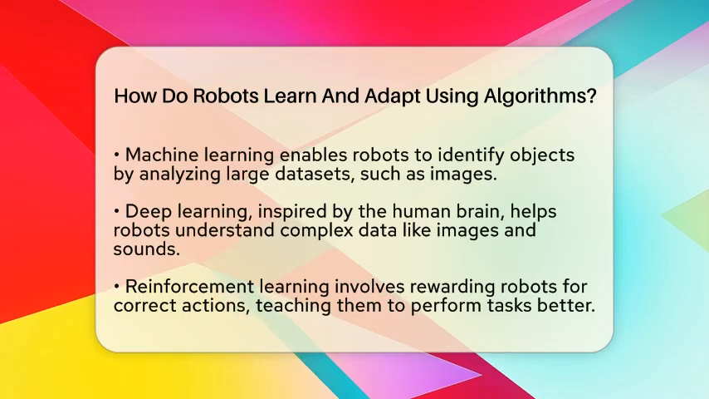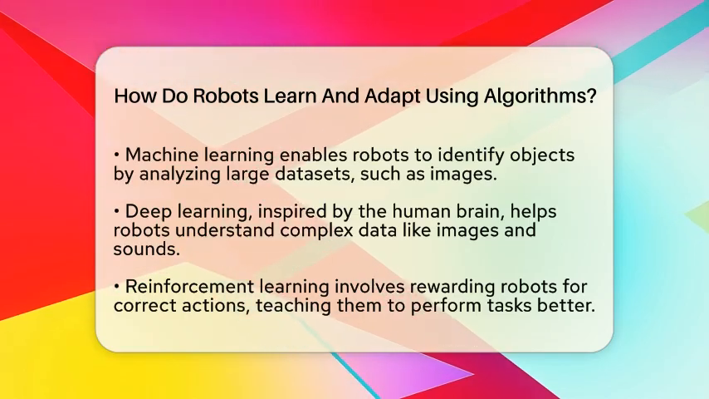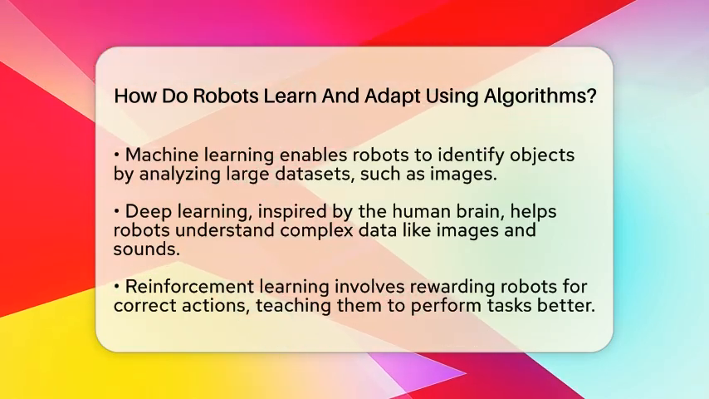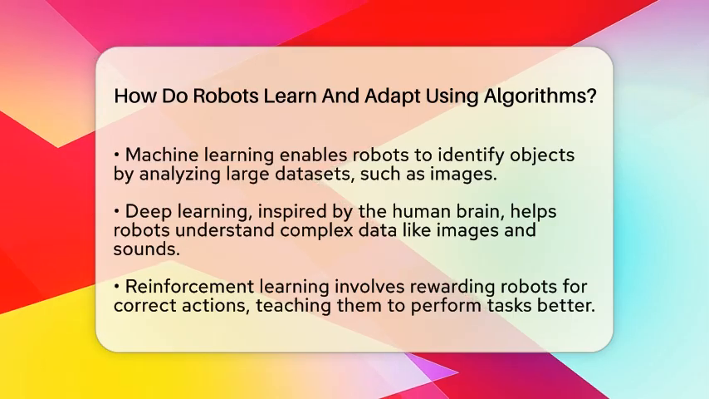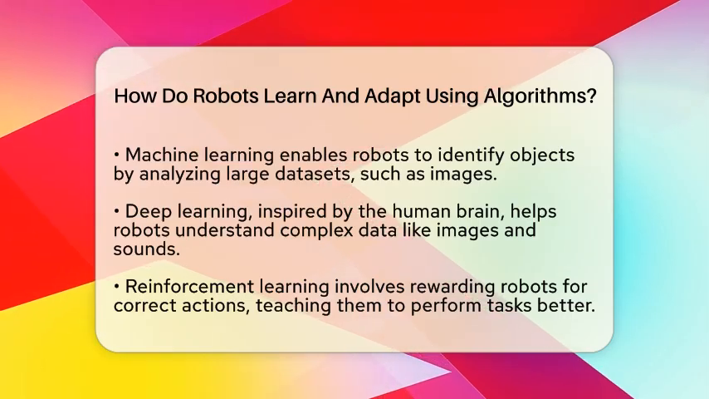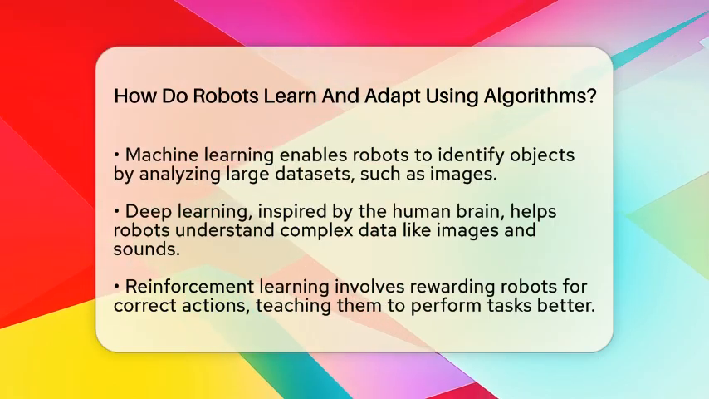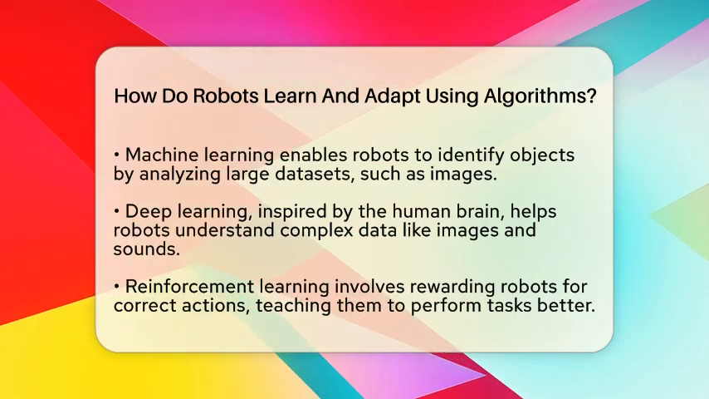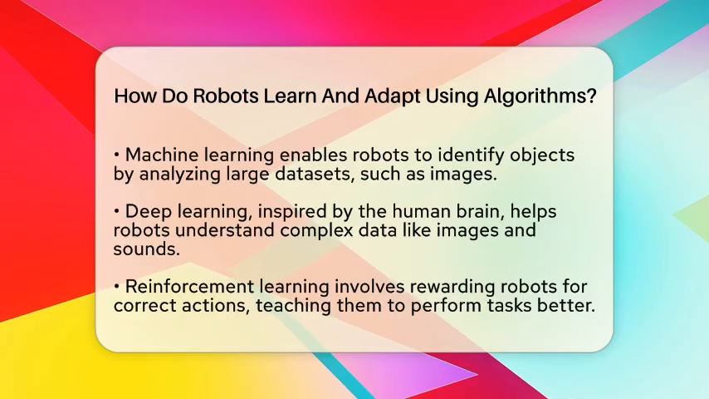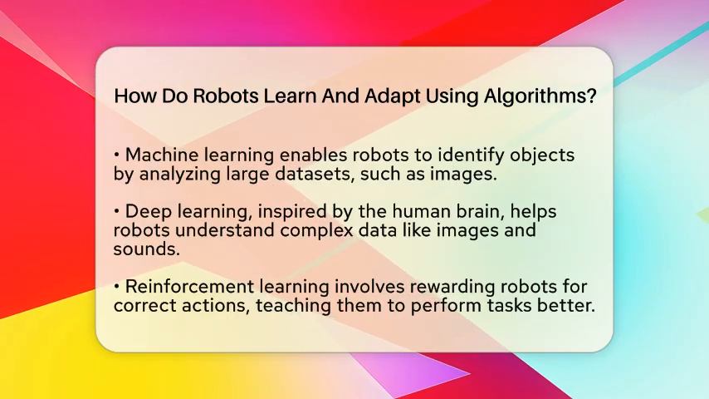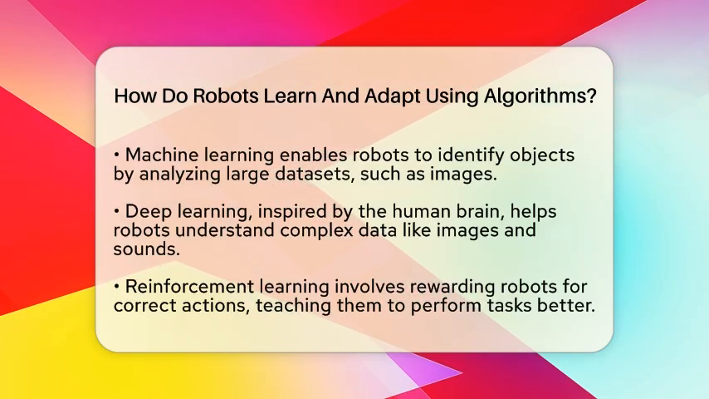Deep learning is a special kind of machine learning that uses artificial neural networks. These networks are inspired by how the human brain works. They help robots understand complex data like images, sounds, or sensor signals. This makes robots better at tasks like recognizing faces or understanding speech.